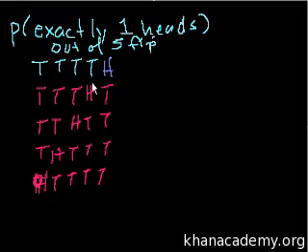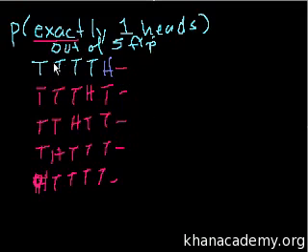So if we look at it this way, how many outcomes would satisfy the statement exactly 1 heads? Well, there's 1, 2, 3, 4, 5. And the way you could think of it is we're going to do 5 flips. Exactly one of the flips is going to be heads. It could be any one of those 5 flips. So there are 5 situations in which that happens. And notice I said exactly 1 heads, because if I said at least 1 heads, then we would have to take into account the circumstances where we have 2 heads, and then it becomes more complicated. And we'll learn more about that when we do combinations.